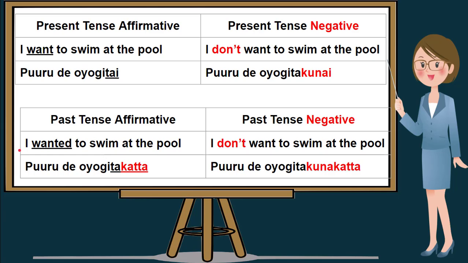Let's complete this sentence. I wanted to swim at the swimming pool is poro de oyogita katta. I'll repeat, I wanted to swim at the pool is poro de oyogita katta.